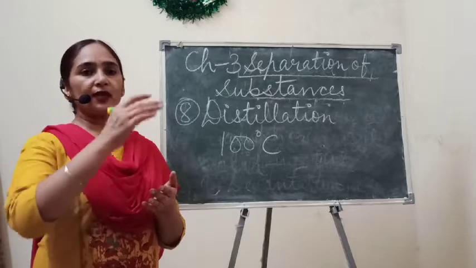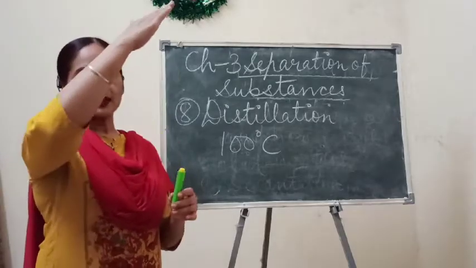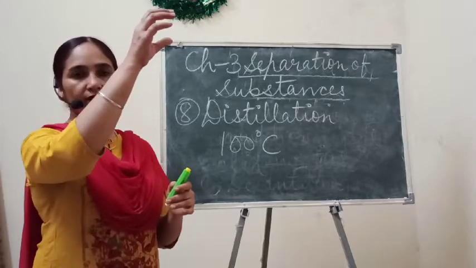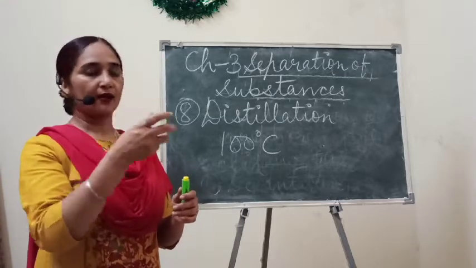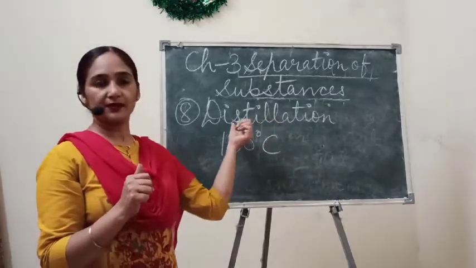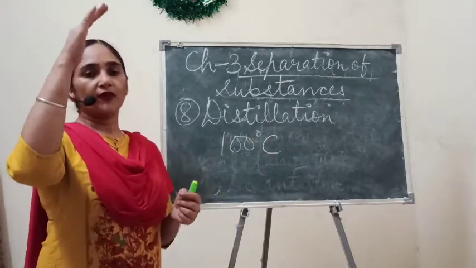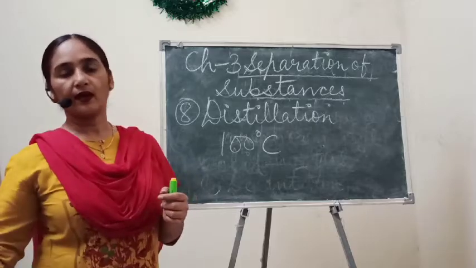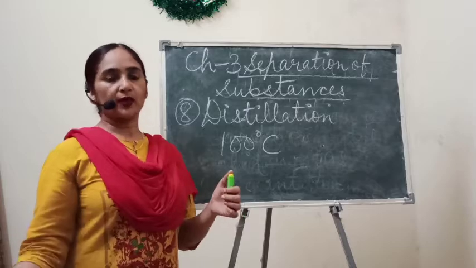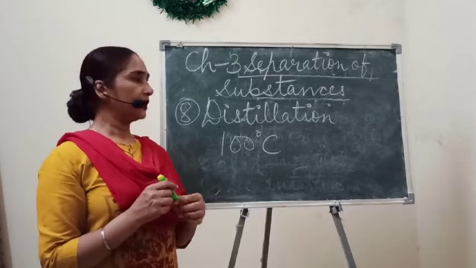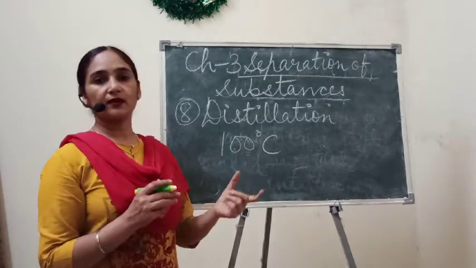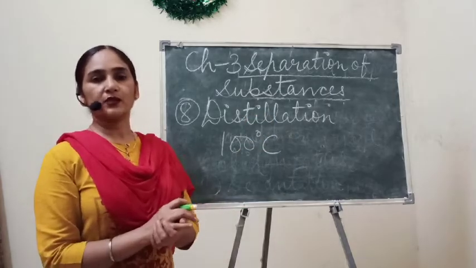Then we put a column at a slant so that the vapors of the liquid we are separating by the distillation method can be collected through that column. Okay, in any utensil you can collect that distilled water. By this method, distilled water is prepared.